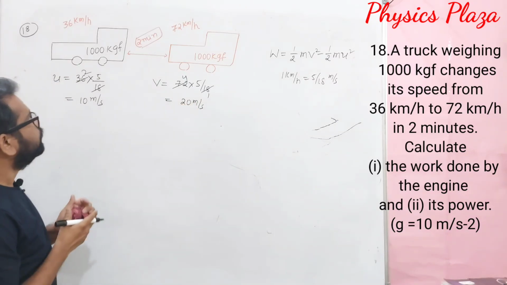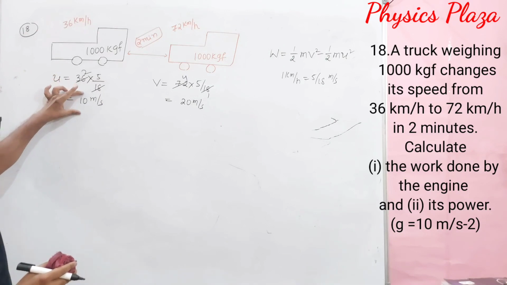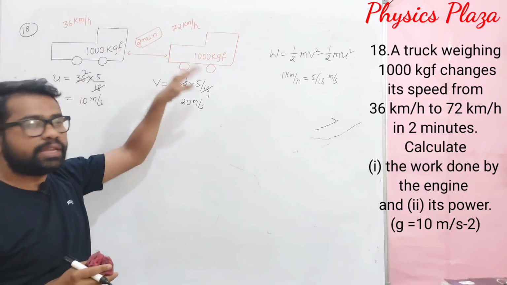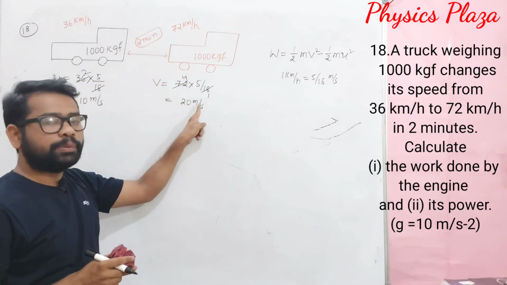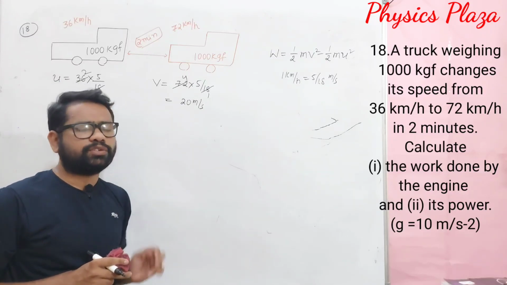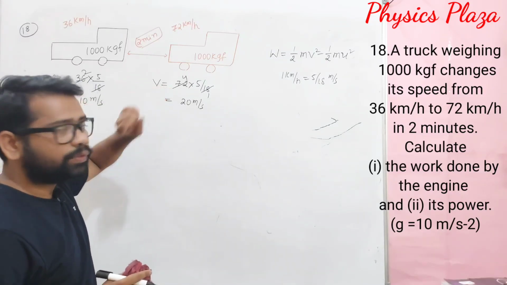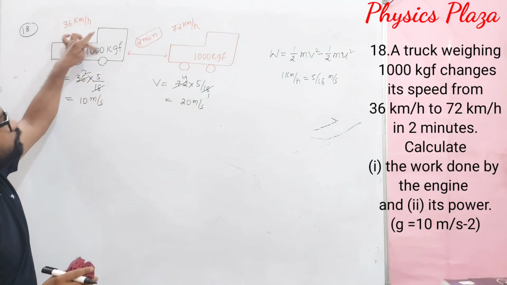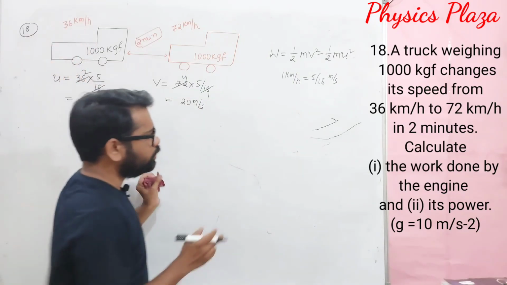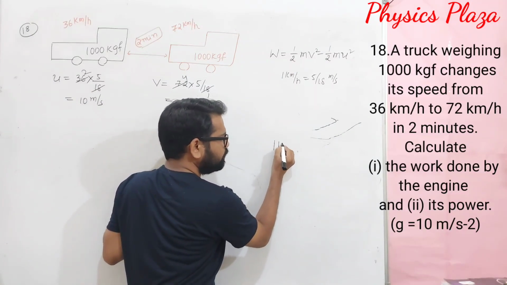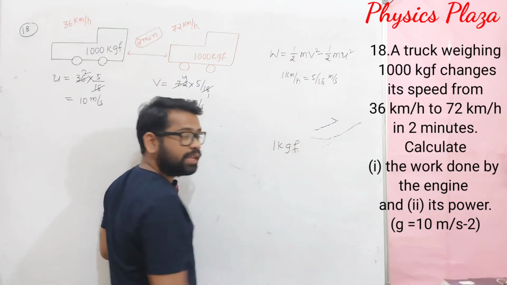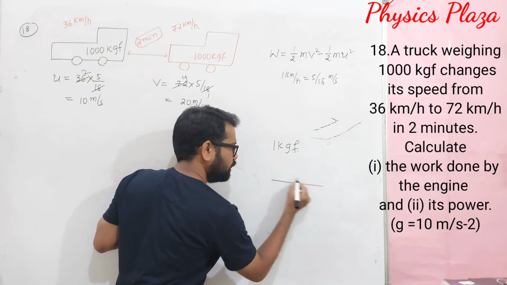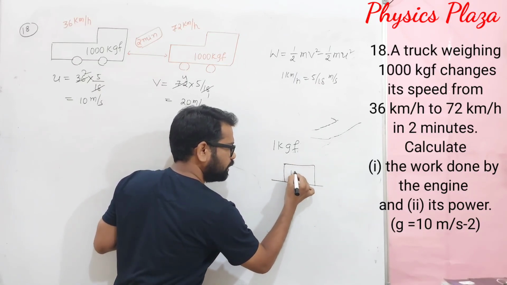So initially the truck is moving with 10 meter per second and its speed is increased in 2 minutes to 20 meter per second. Then we need to calculate the work done. Children, in order to calculate the work done, we need to have the mass also. But here mass is not given. Here the gravitational force acting on the body is given. Children, here you should know what 1 kgf is. Suppose a body of mass 1 kg is there.